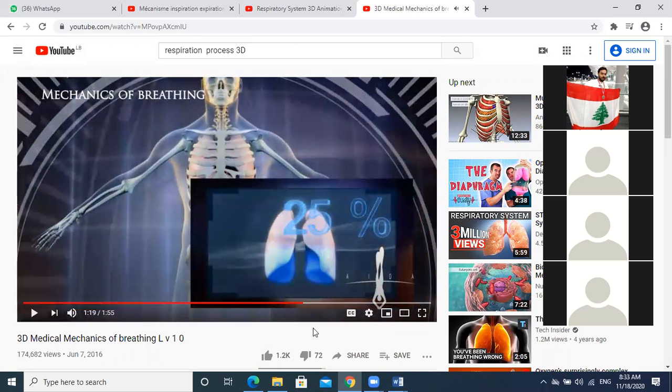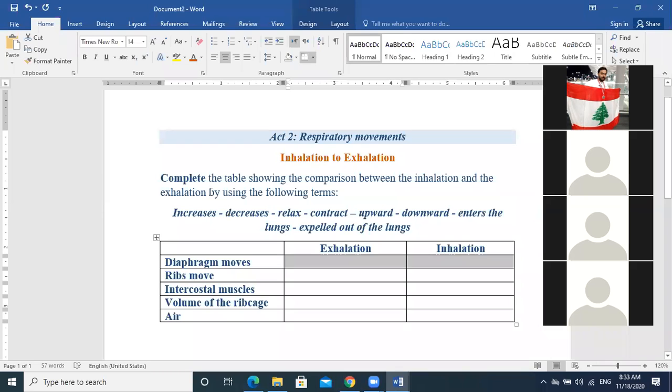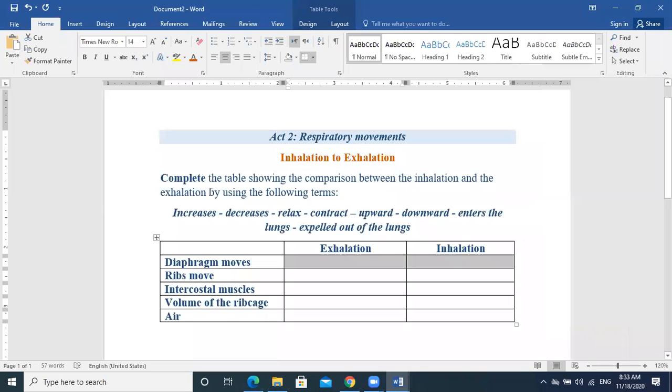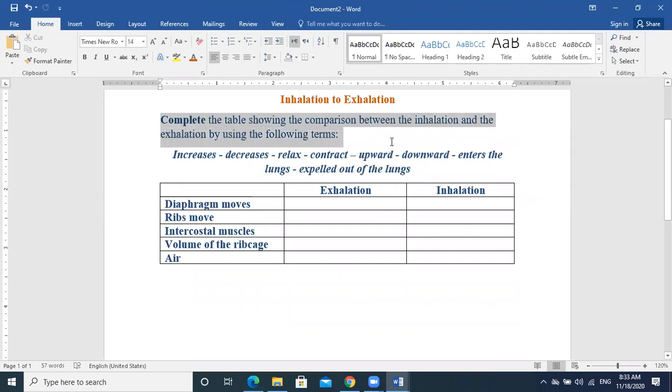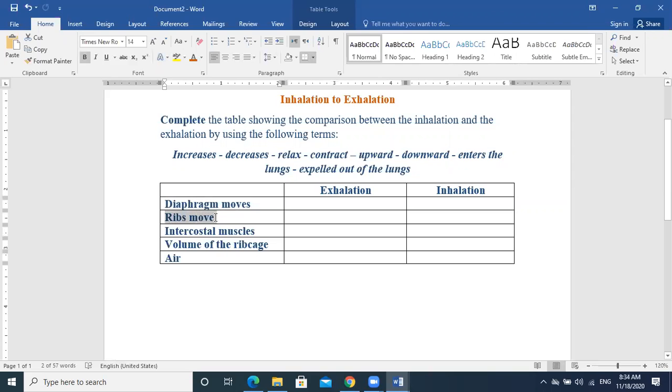Okay, we have to complete this table. Complete the table showing the comparison between inhalation and exhalation by using the following terms: increases, decreases, relax, contract, upward, downward, enters the lungs and expelled out of the lungs. The diaphragm moves, the rib cage, the ribs move, the intercostal muscle, the volume, and the air.